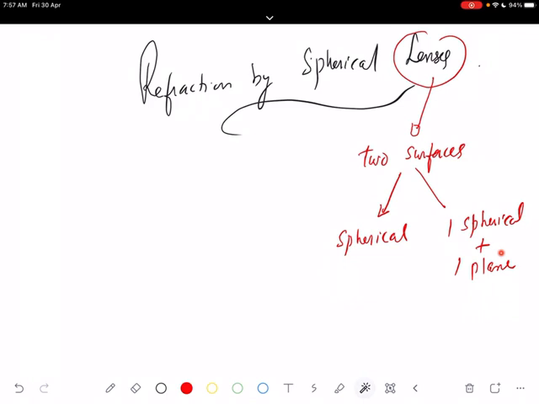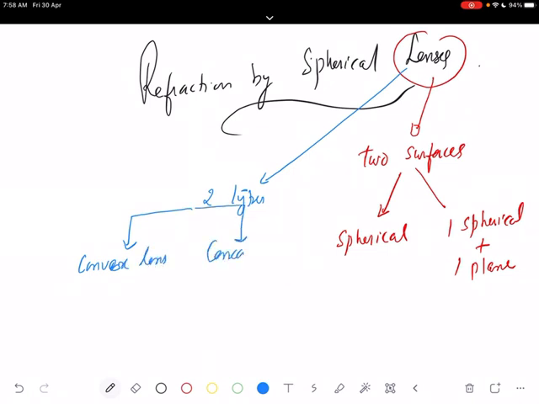So different formations. There are two types of lenses. The first one we call a convex lens, and the second one we call a concave lens.